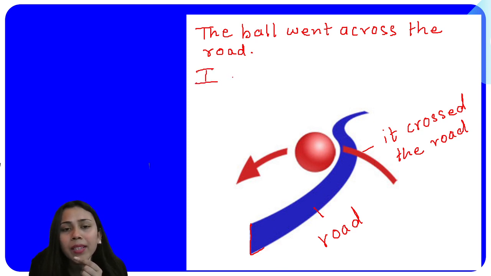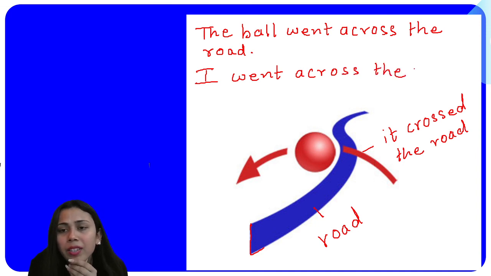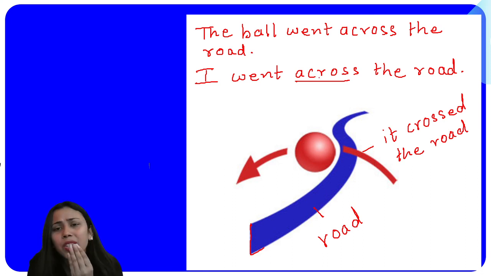I went across the road. I went across the road. Full stop. So here across is the preposition which is telling you about the movement as well as the direction.